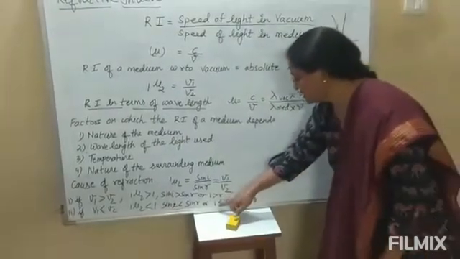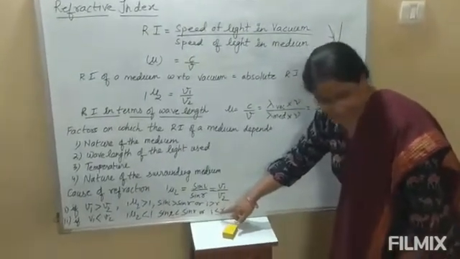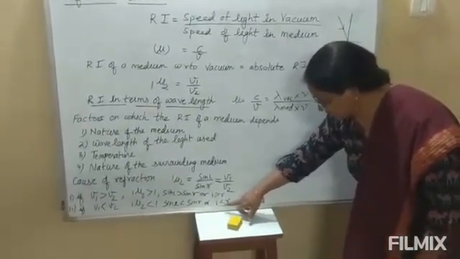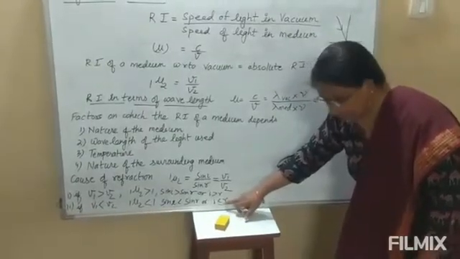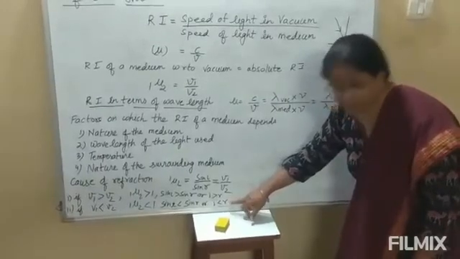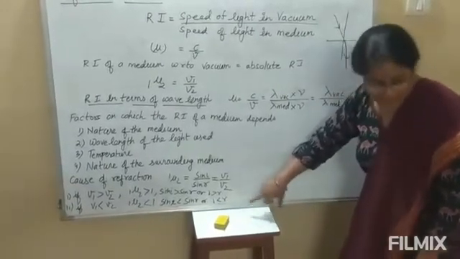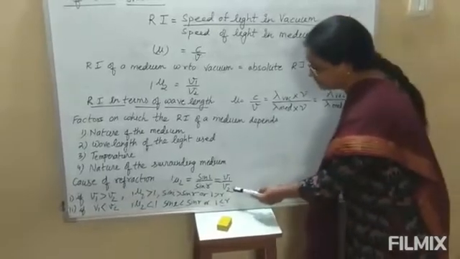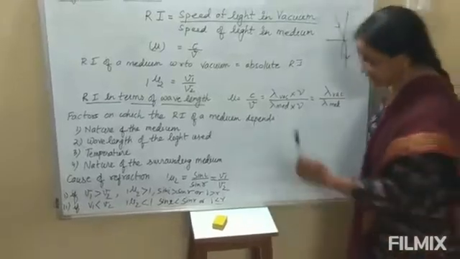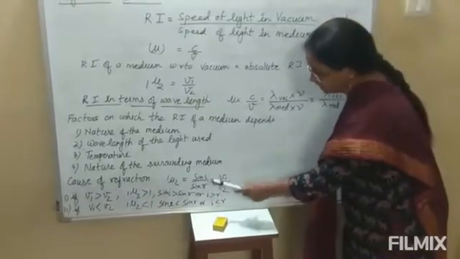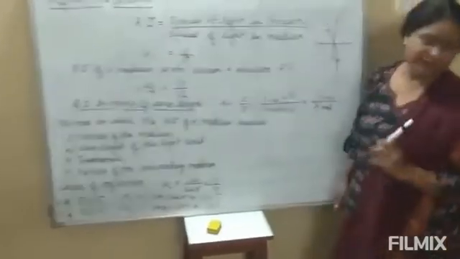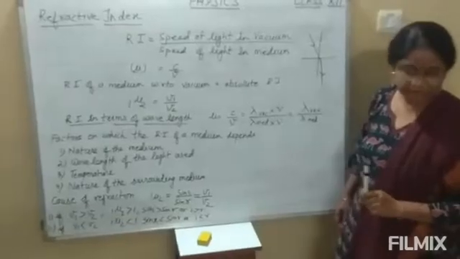That means the angle of incidence is less than the angle of refraction. And see here, when the angle of incidence is less than the angle of refraction, then the ray of light passes from the denser medium to the rarer medium. And in the first case, when the angle of incidence is greater than the angle of refraction, then always keep it in mind, the ray of light passes from the rarer medium to the denser medium. Okay?